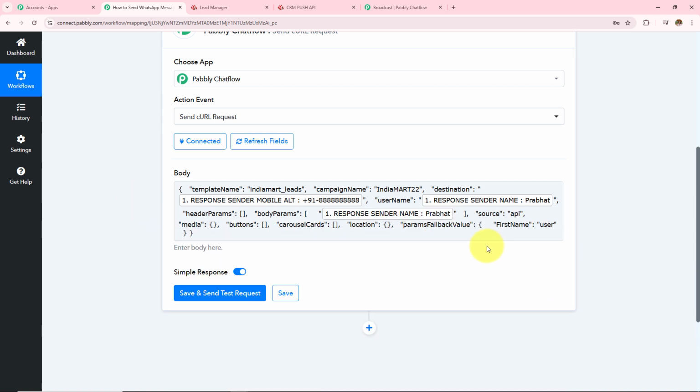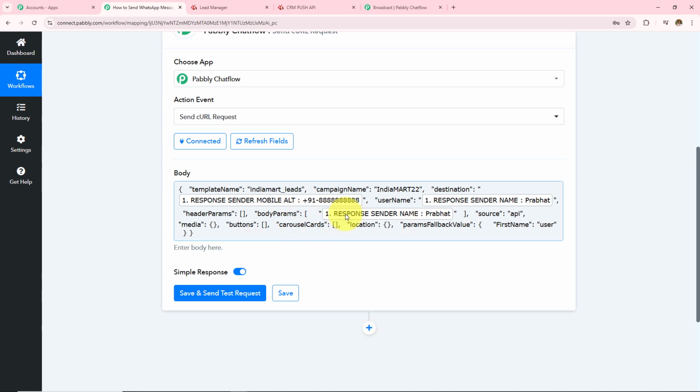Now over here I have used a method called mapping instead of manually entering the details. Now mapping is important so that every time you receive a new response, it is taken into consideration in these fields. Manually entering the data will make these fields static and the information will not change even if you have received the new response. Over here, if I manually enter any detail, this field will become static, and every time I receive a new response, the result will not change. So as to keep these fields dynamic, we use this process mapping instead of manually entering the details.